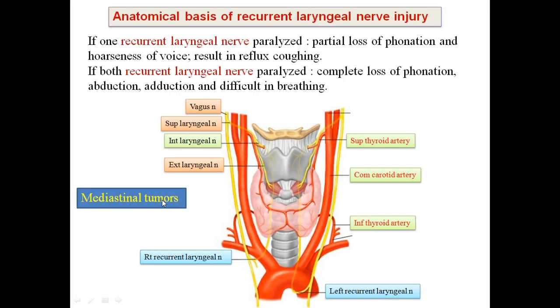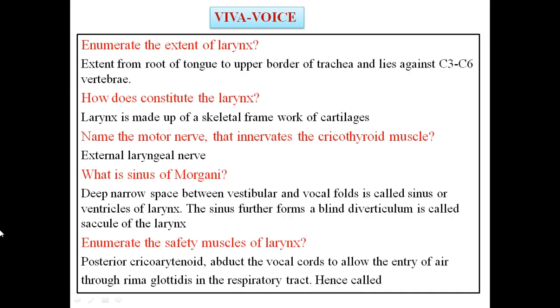Sometimes mediastinal tumors compress the left recurrent laryngeal nerve, and hoarseness of the voice is commonly seen.